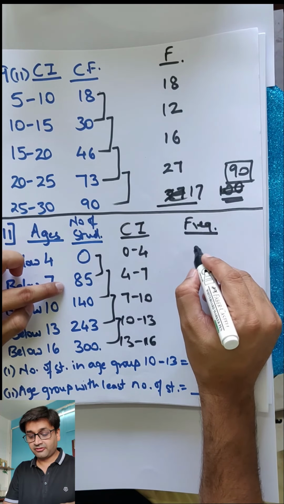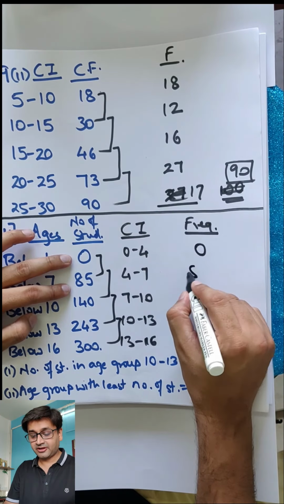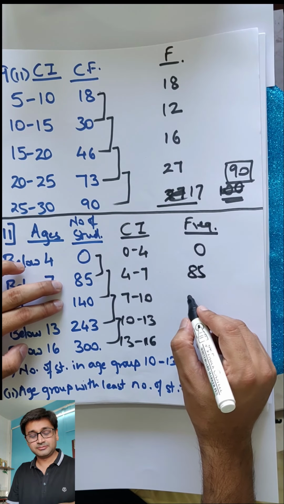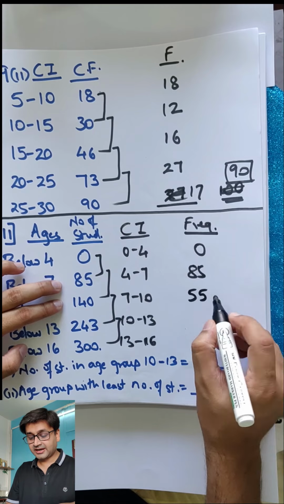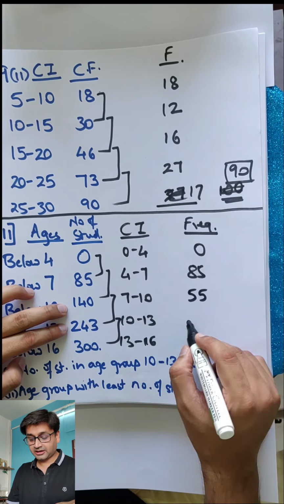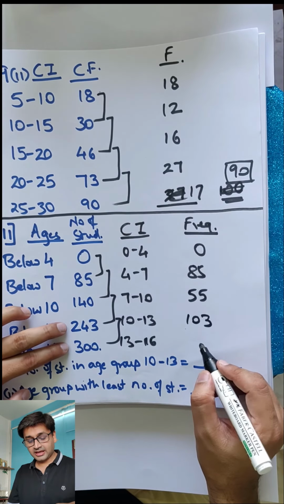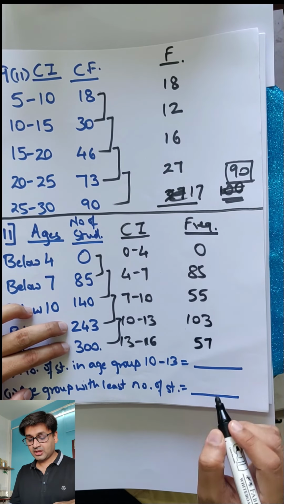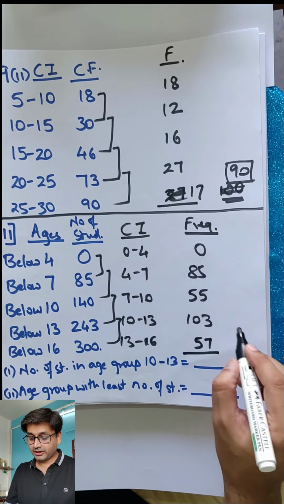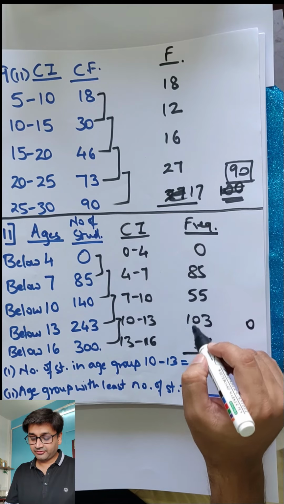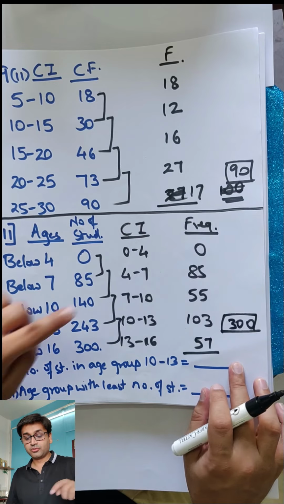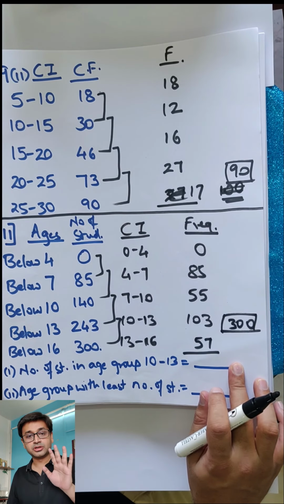So the first one is 0. 0 minus 85 will be 85. 85 minus 40, so should be 55, I guess, is it? Yeah, let's add and check. 10, 13, 14, correct. Now these two. So if I subtract, I should get 103 and here I will get 57. If you want to check, add this. So 7 plus 3, 10, 20. So 2, 8, 10, 15, 20. So 2, 300, correct? So my answer is correct. So we created the frequency distribution table.